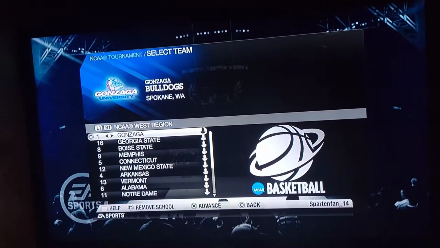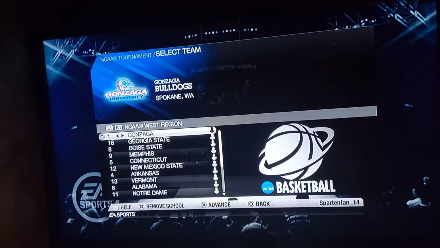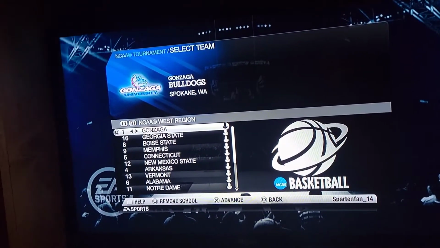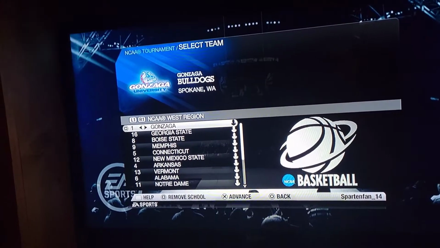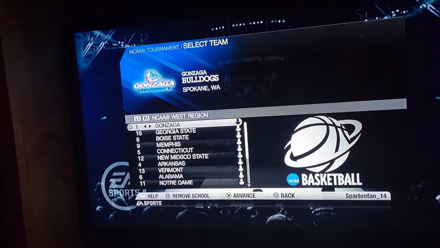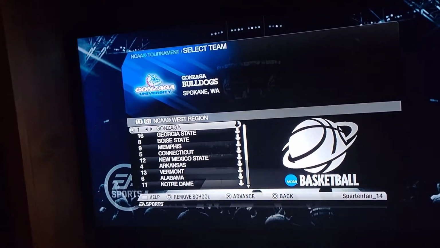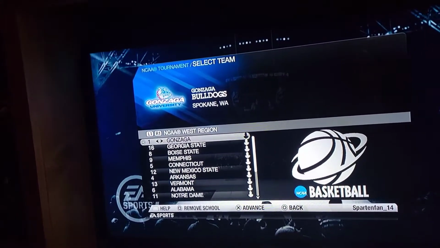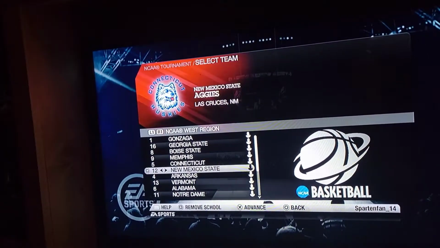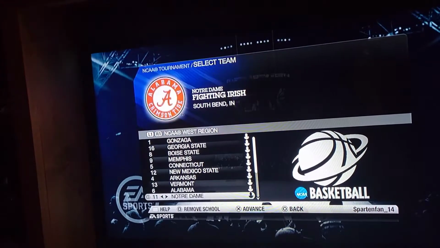JRed52 here, and today we have NCAA Basketball 10 predicting the 2022 NCAA tournament. And as you could tell, all the teams in here are inserted into each region.